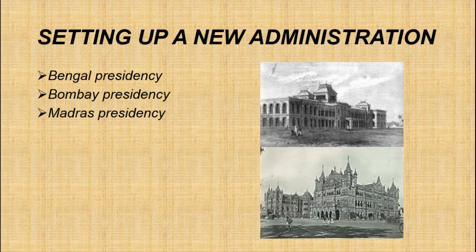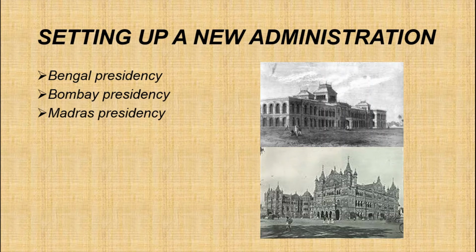Okay. Actually, from 1772, a new system of justice was established. In which year was a new system of justice established? 1772. According to that, each district was to have two courts. What were they? One was a criminal court, known as Faujdari Adalat, and a civil court, known as Diwani Adalat.